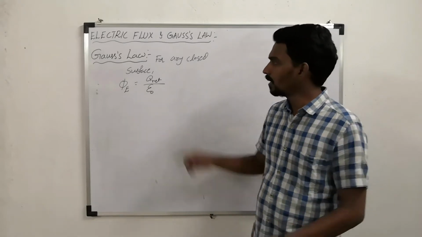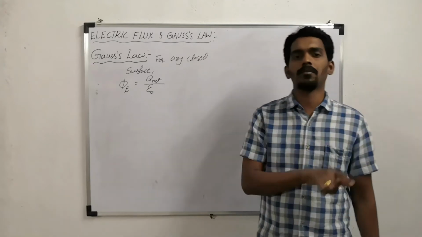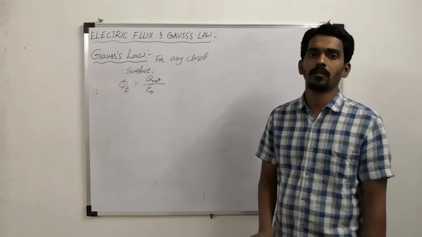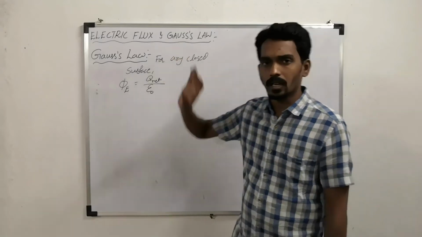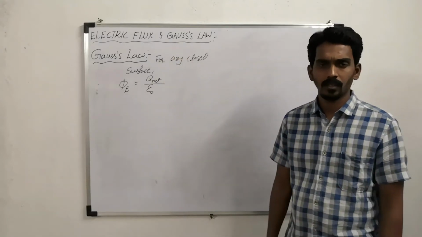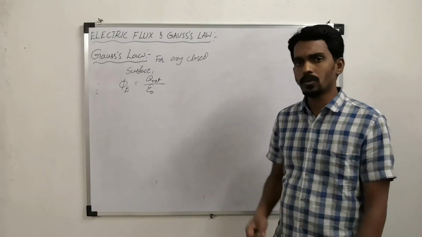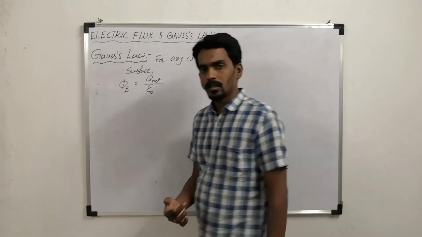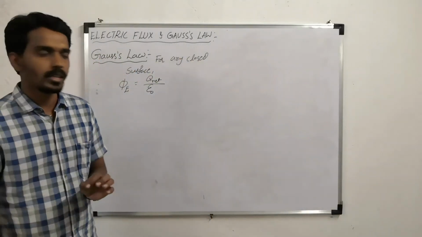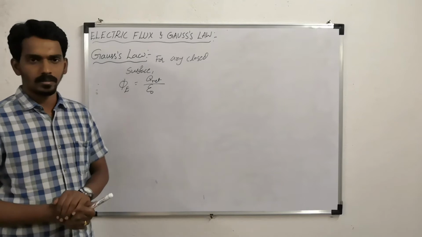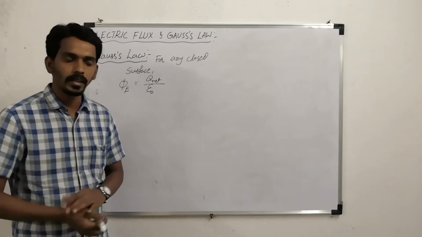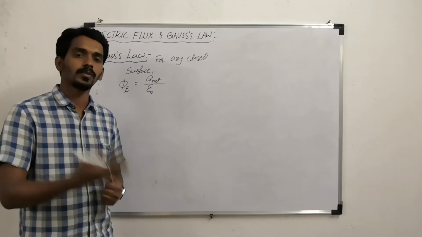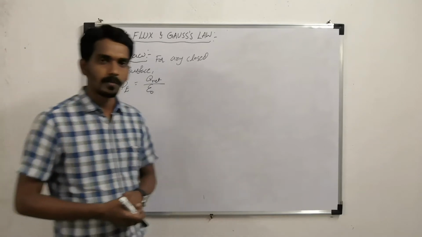The ratio of charge enclosed within the surface and epsilon naught is equal to the electric flux. That is the statement of Gauss's law. You can prove that also in a very simple manner. While proving that, you will also understand one more thing, the Gaussian surface, which is very important in deriving important derivations for board purposes, also from an entrance point of view.